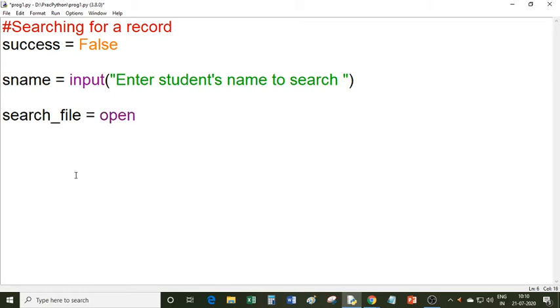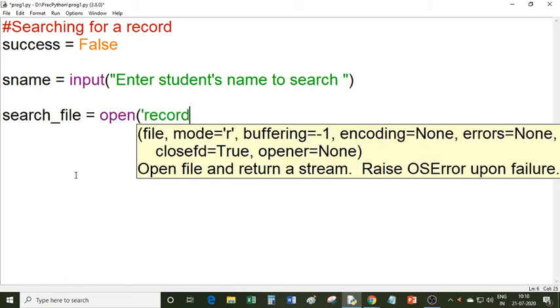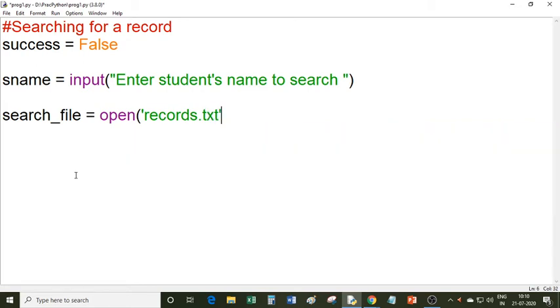So open function I am calling, and inside this open function I am passing the name of the file records.txt, because this records.txt file contains student's name and marks. And I am opening the file in which mode? Can you tell me which mode I should open this file? Sir, read mode. Yes, very good. Read mode, because I am reading the file. So this open function will return an object which is associated with this records.txt. So that object is stored in this variable, and with the help of the object you can call close method, read method, write method, like this.